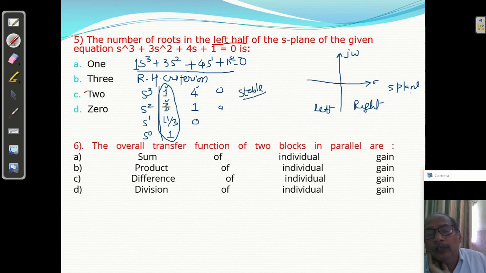And when will the system be stable? When all roots lie on the left half. That is the stable condition, we will discuss this later on. If all roots lie on the left half, the system is stable, and here all are positive, so the system is stable. That means we can say how many roots you will get? 3 roots, and all of them are in the left half. So the answer is B.